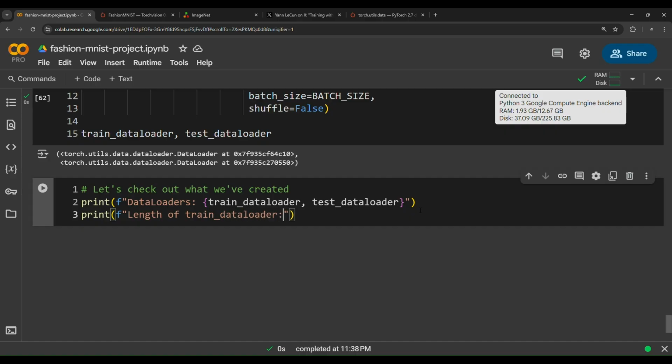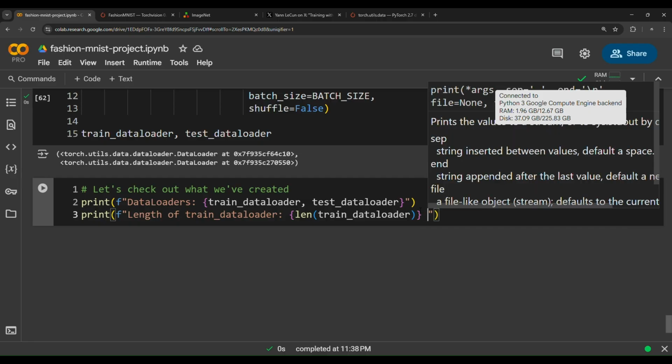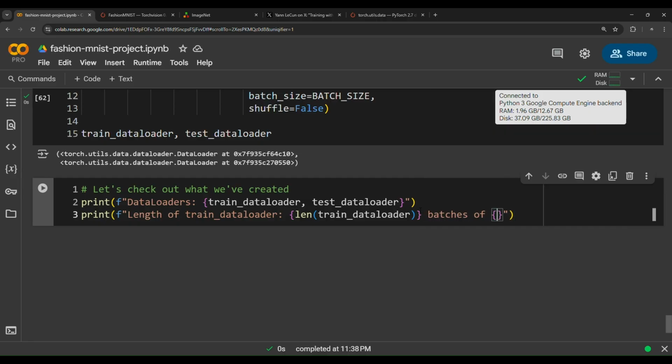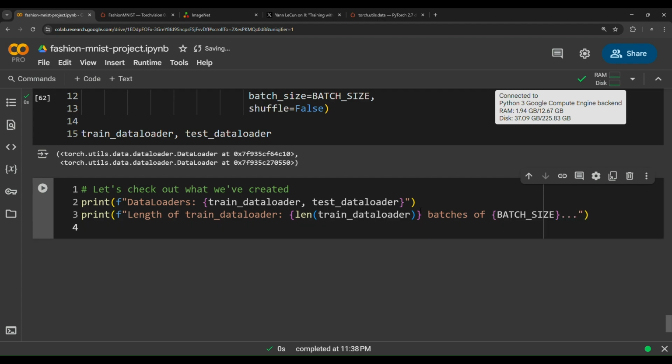How many batches do we have in the training set? So the len function, and then pass train data loader, batches of batch size, and then dot dot dot, and then print f string length of test data loader, batches of batch size.